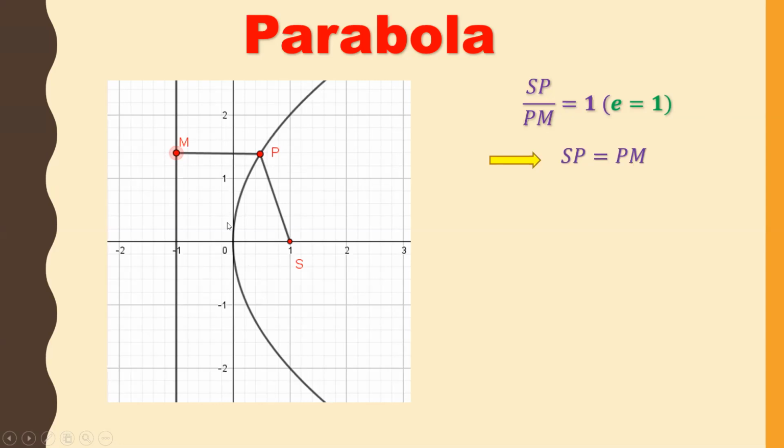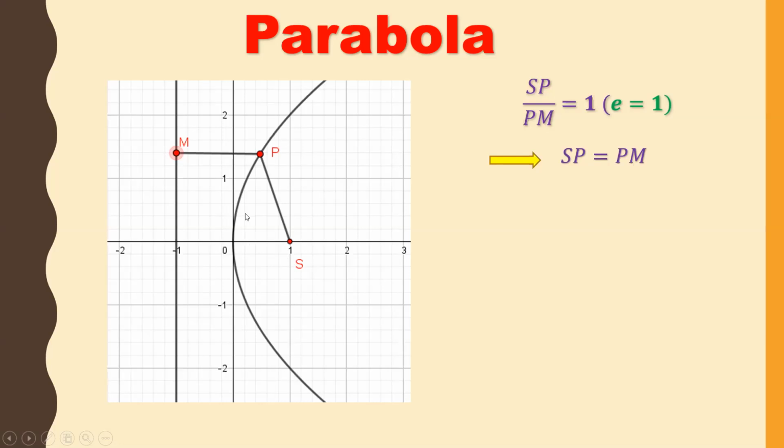So always in the parabola, SP is equal to PM. This distance is equal to this distance. If I take a point P here, this is 2 units and this is also 2 units.